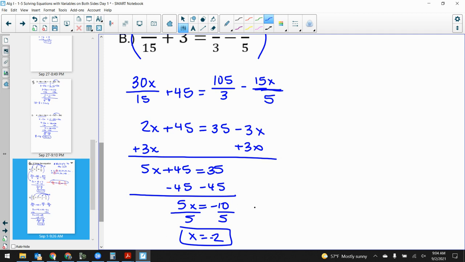So if you have all fractions, if you want to remove the fractions, it's called clearing the fractions. If you want to remove all of the fractions, you just multiply through by the common denominator, and that will clear out any fractions in any equations.